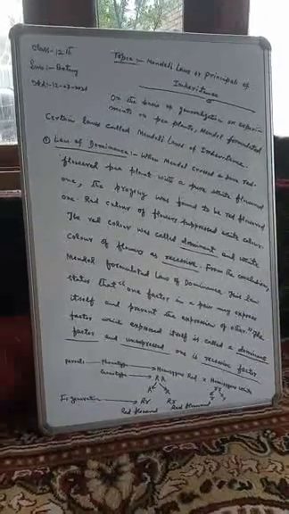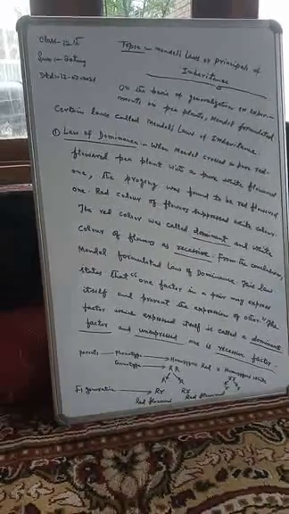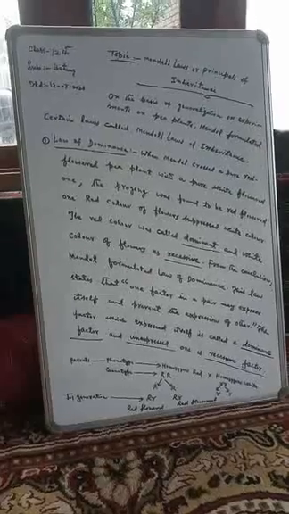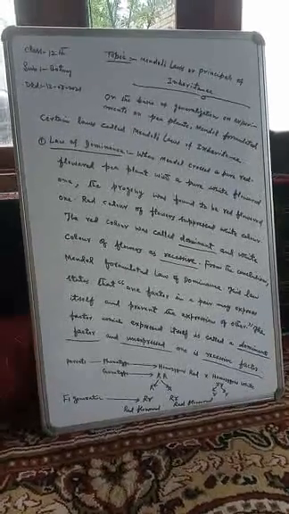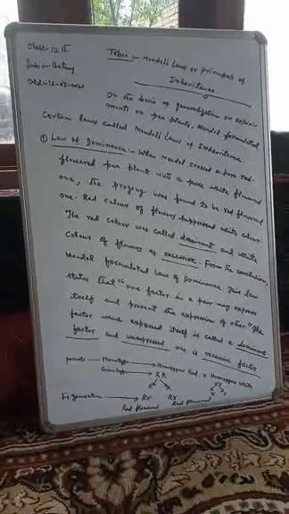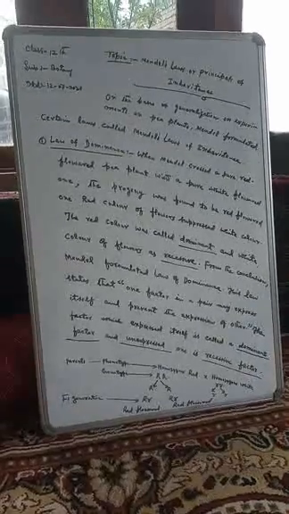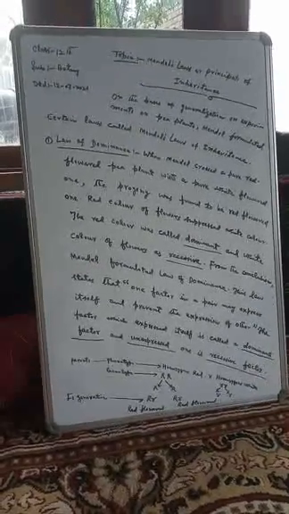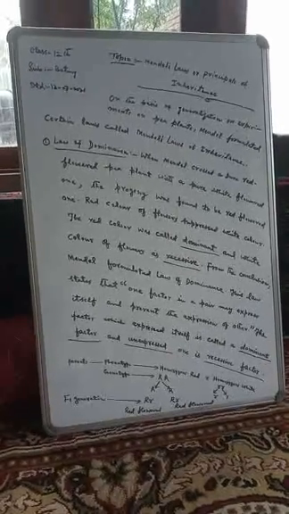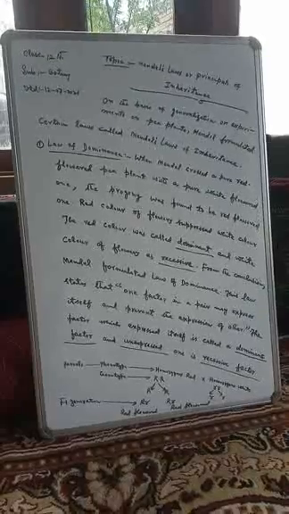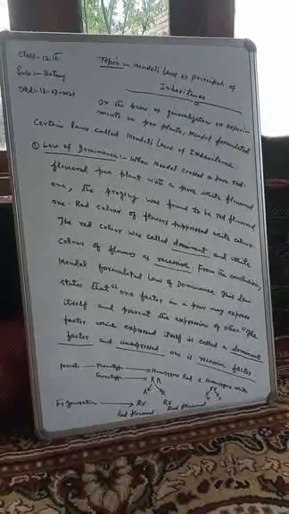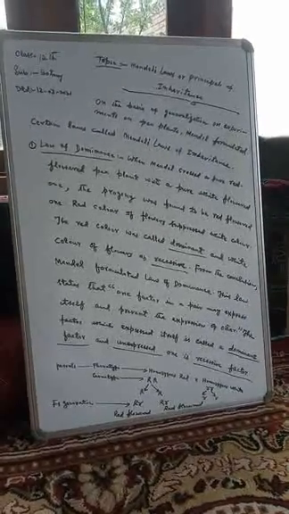When Mendel crossed a pure red flowered pea plant with a pure white flowered one, the progeny was found to be red flowered. So to formulate the law of dominance, he crossed a pure red flowered pea plant with a pure white flowered pea plant.